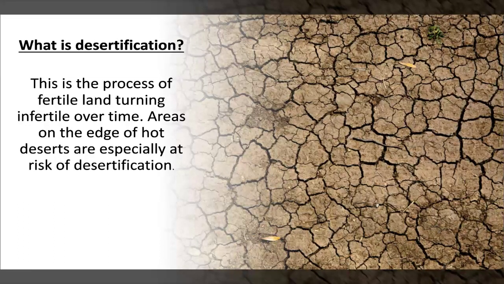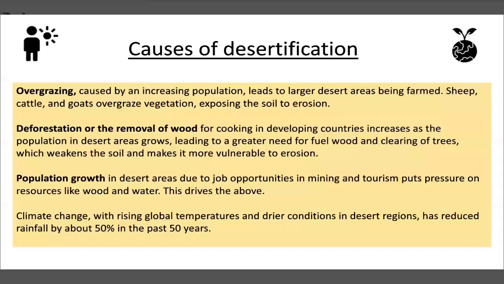at risk of desertification. So your causes of desertification, you've got overgrazing, and I haven't put overcultivation on there as well, but that is an inappropriate use of farming. So that's caused by an increase in population. The population is rising in certain countries, or globally it is rising. So, for example, India and the Thar Desert. We are going to need more food. That could be animal or that could be crops.